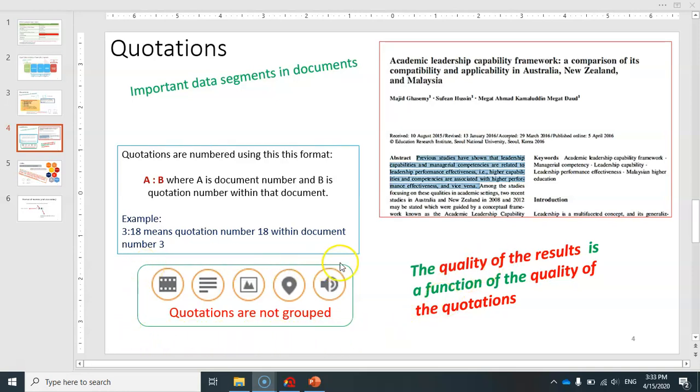And lastly, note that quotations can be created within different types of documents. Basically, they are displayed with circles, and here you can see that this is a quotation that has been created within a video document, and this one, for example, has been created within an audio document, and this one has been created within a text document.